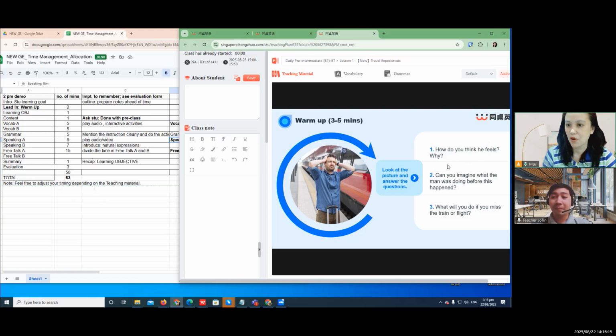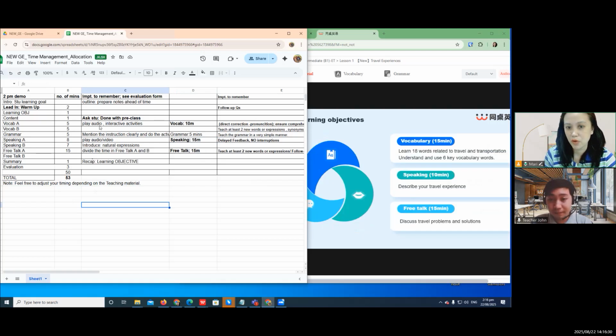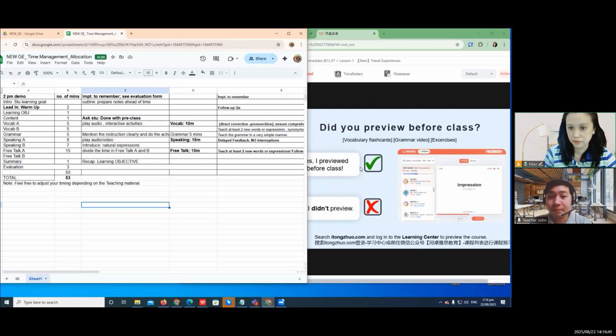Ganon. So then you don't have to finish all of the questions if you think it's going so long in this part. So just a follow-up question based on the reply. Tapos learning objective, just run through with it. Maybe that's just a few seconds because you will just mention it. Pero naka 1 dito, 1 minute.